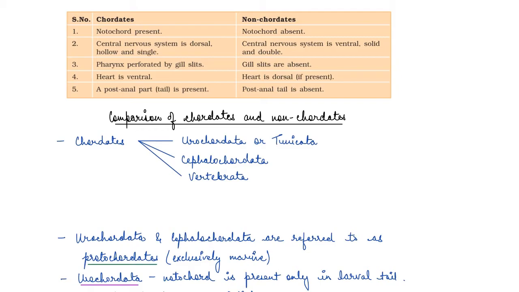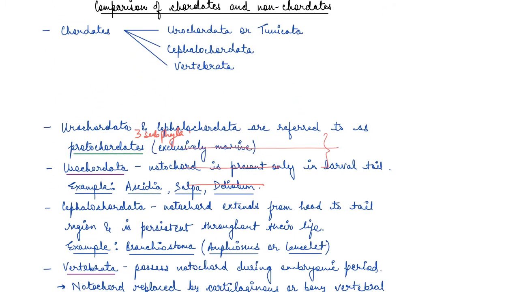Okay. Now basically the phylum Chordata, all the animals are divided into three subphyla. And these subphyla are Urochordata or tunicates, Cephalochordata, and Vertebrata. Okay, so the first two subphyla are referred to as protochordates. So basically, they are exclusively marine.